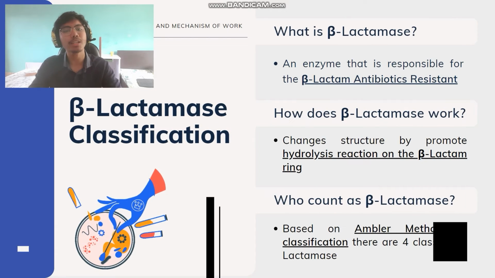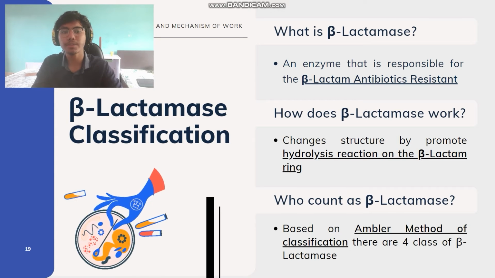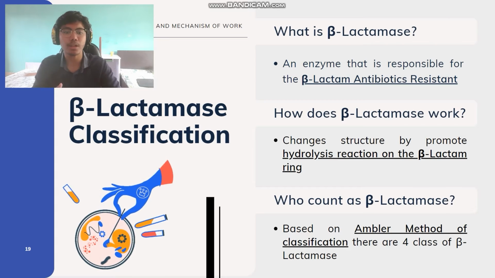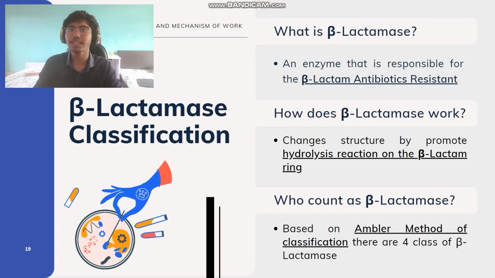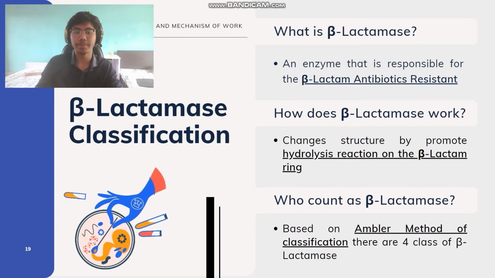As we discussed before, beta-lactamase is an enzyme that is responsible for beta-lactam antibiotic resistance. They achieve this by changing the structure of beta-lactam, promoting hydrolysis of the beta-lactam ring present in almost all classes of penicillin. Richard Ambler classified beta-lactamase into 4 classes, which are class A, B, C, and D, based on their sequence motif, and later, based on their structure and mechanism of action.